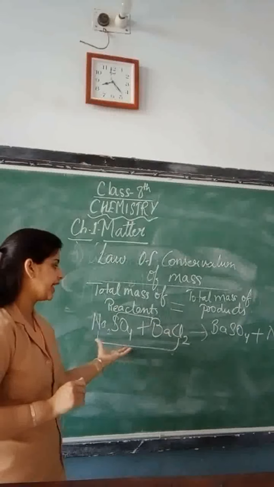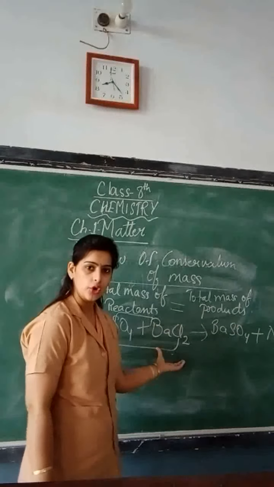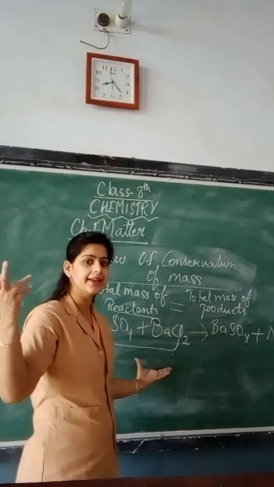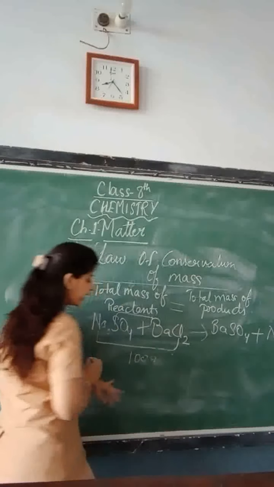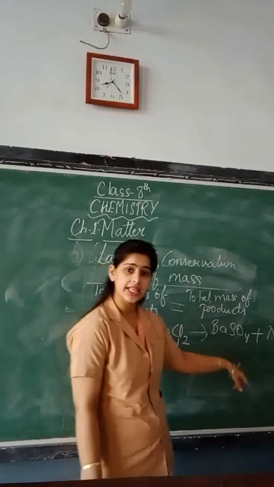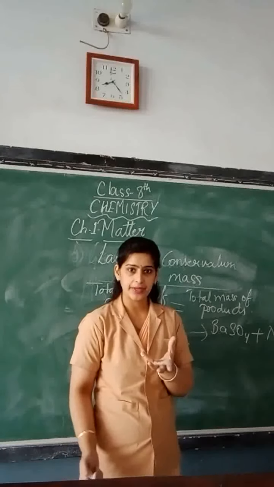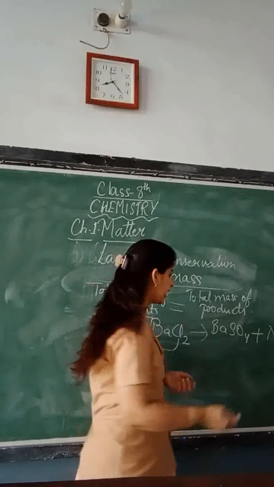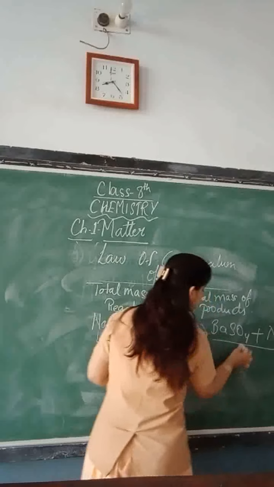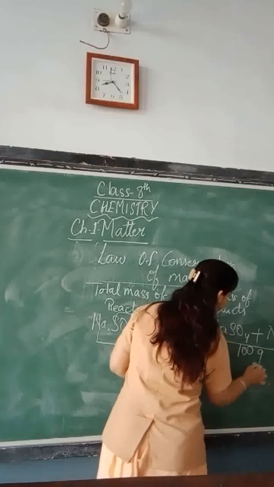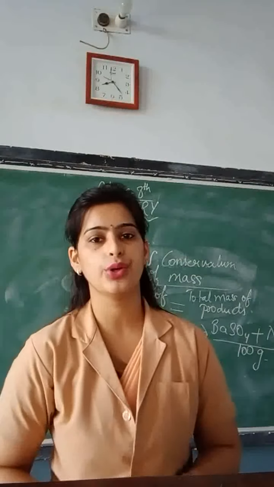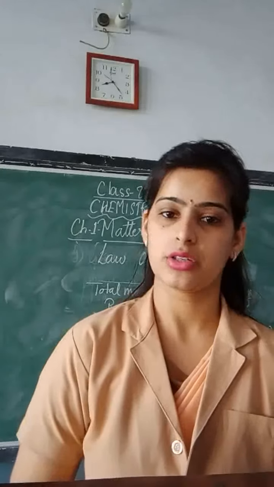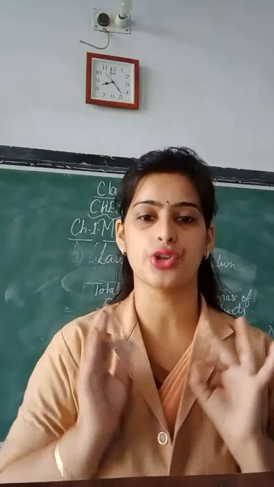Just think, if the reactants Na2SO4 and BaCl2 together come to 100 grams, then after the experiment, if you weigh the precipitate and the leftover material, they will also come to 100 grams. So the total mass of the reactants is always equal to the total mass of the products. This was your law of conservation of mass.